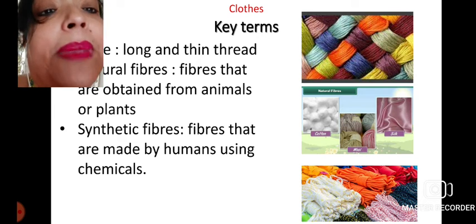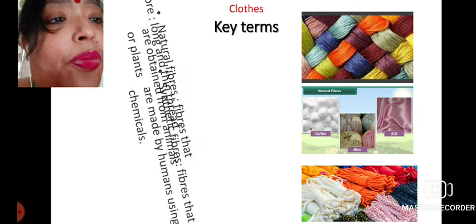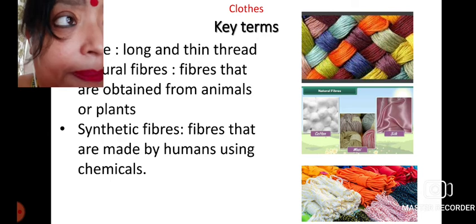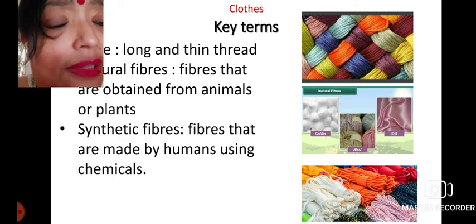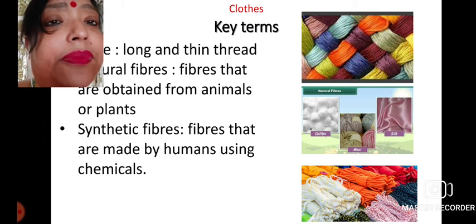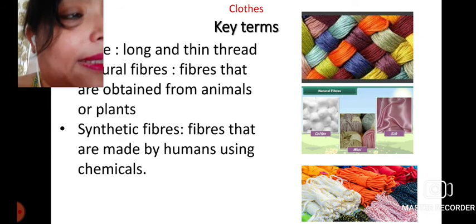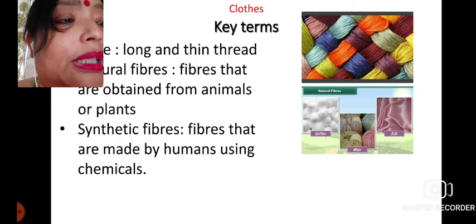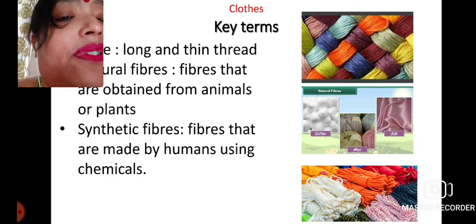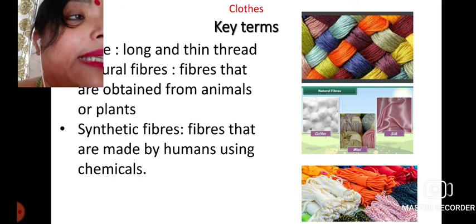So the important terms we learned from this chapter are fiber, the man-made or synthetic fiber, and also the natural fiber. The natural fiber is of two types: the plant fiber and the animal fiber.